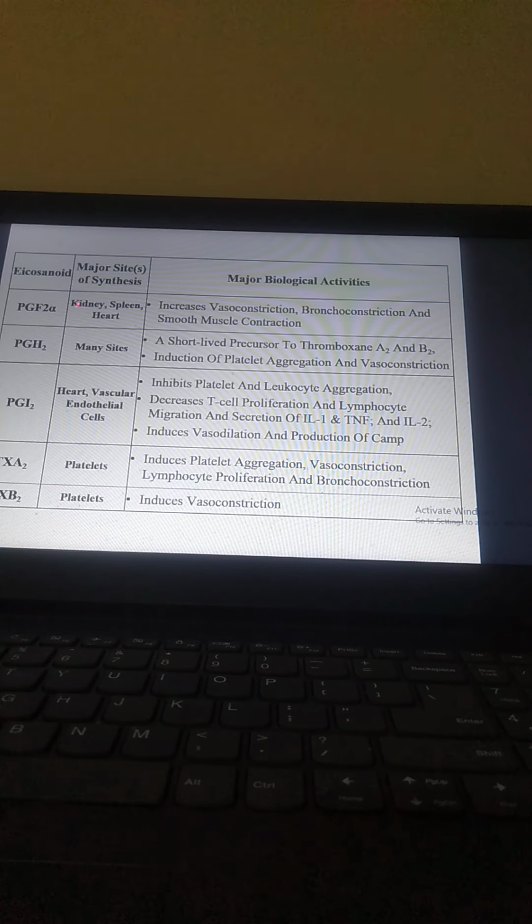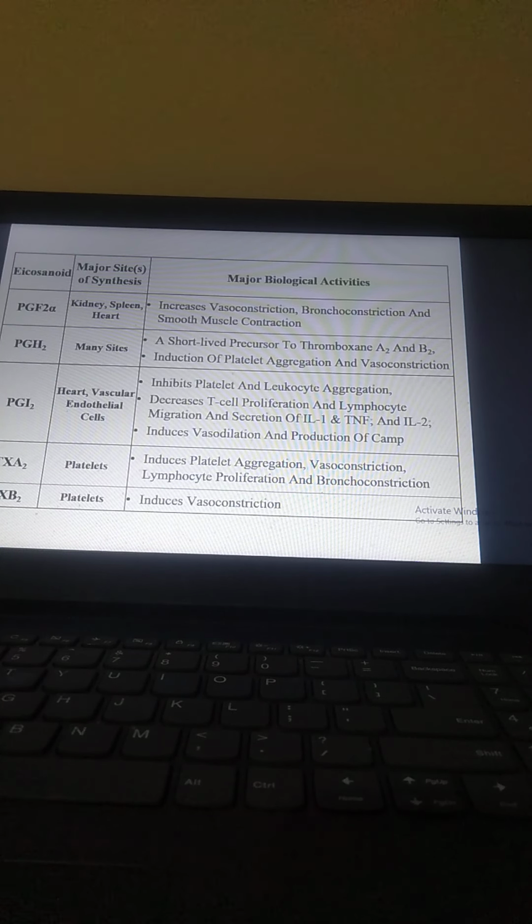Now, eicosanoids, major sites of biological activity. PGF2 alpha is in the kidney and spleen, and increases vasoconstriction, bronchoconstriction, and smooth muscle contraction. PGH2, at many sites, is a short-lived precursor to thromboxane A2 and B2, and induces platelet aggregation and vasoconstriction. PGI2, in the heart and vascular endothelium, inhibits platelet and leukocyte aggregation, decreases T cell proliferation, lymphocyte migration, and secretion of interleukin-1, TNF alpha, and interleukin-2, and induces vasodilation and production of cAMP.